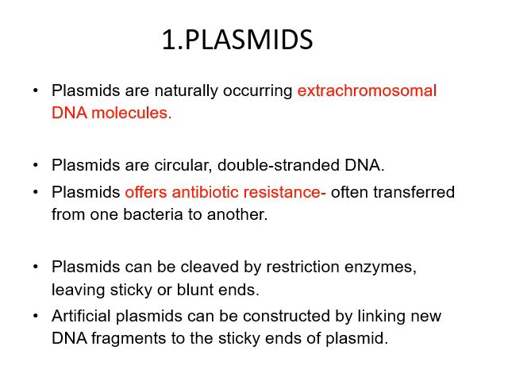Now, plasmids are naturally occurring extrachromosomal DNA molecules. It is not artificially made. They are circular double-stranded DNA and offer antibiotic resistance, and it is often transferred from one bacteria to another. These plasmids can be cleaved by restriction enzymes and can leave either sticky or blunt ends. Artificial plasmids can be constructed by linking new DNA fragments to the sticky ends of plasmids.